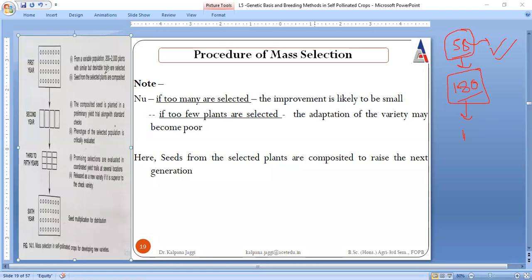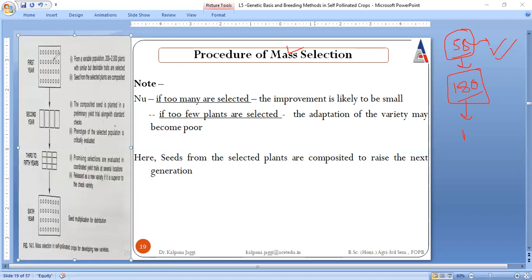In the same way, if we go for selecting more than 2000 plants, then the chances of improvements are very small. And why are we going for the breeding of self-pollinated species? Because we want to have certain improvements in the plants. That is why we are going for mass selection. And this is the method of breeding, and in breeding, we are going for the improvements.